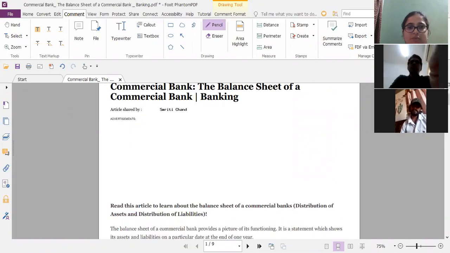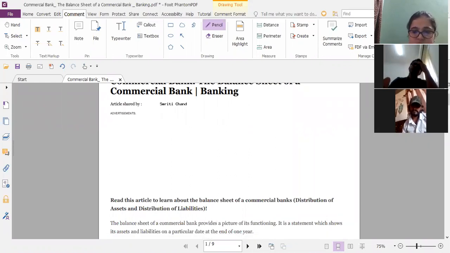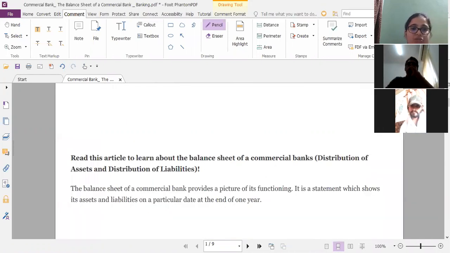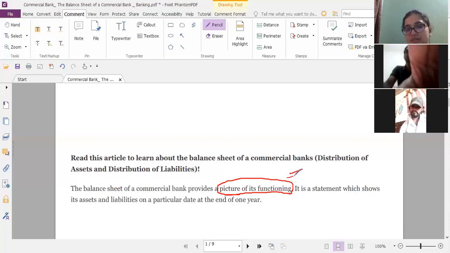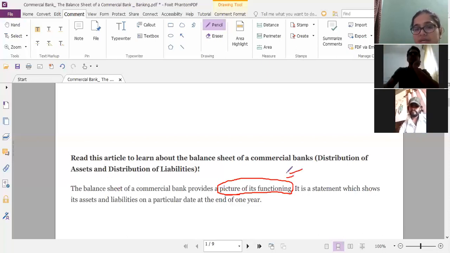Okay, so the balance sheets of a commercial bank, right? The balance sheet of a commercial bank provides a picture of its functioning. So in the introduction, you can write these points. So what does the balance sheet of a commercial bank provide us? It provides us the picture of its functioning, as to how it is functioning, whether it is under loss or under profit. We get to know that when we look at the balance sheet, right?